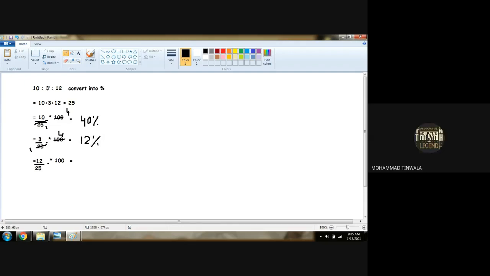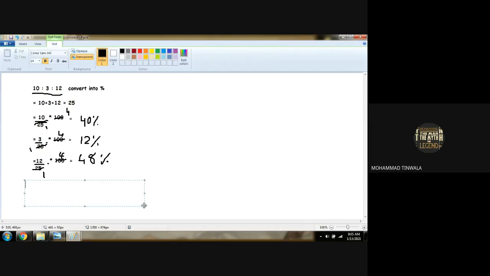Now what did sir say? However many numbers are there in the ratio, the total will be what? The total will be 100%. Whatever the ratio is, the result will be 100%. So 40 and 12% are found, so the remaining will be 48%. Look, total will be 100% only. 25 ones are 25, 25 fours are 100, 12 fours are 48. Is that clear? Yes.